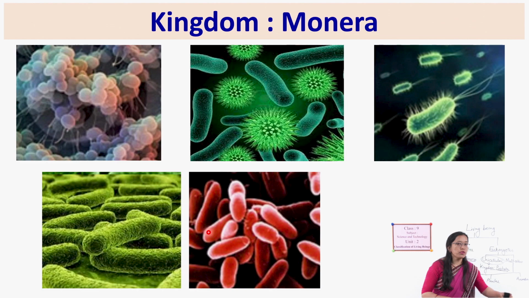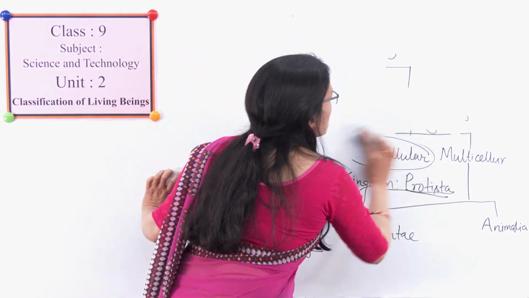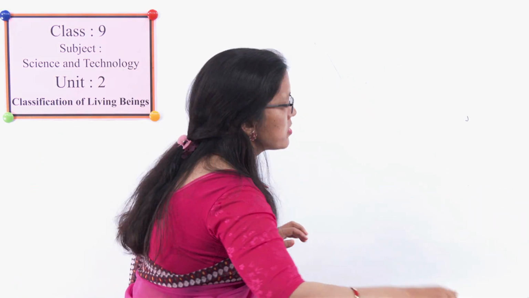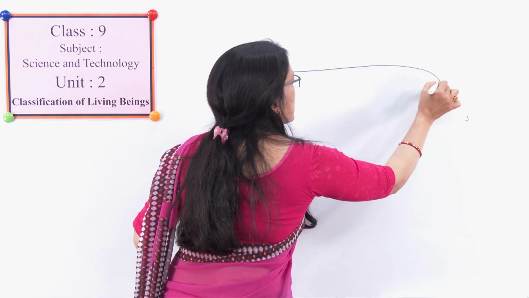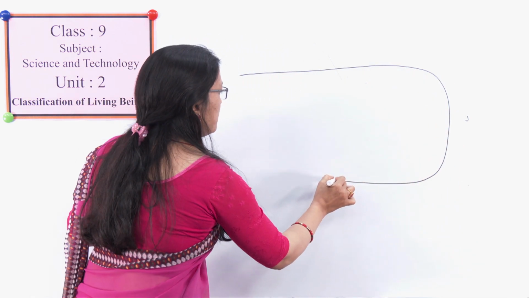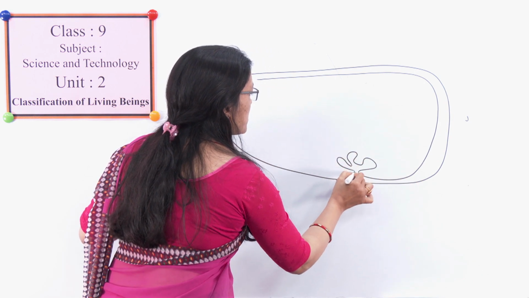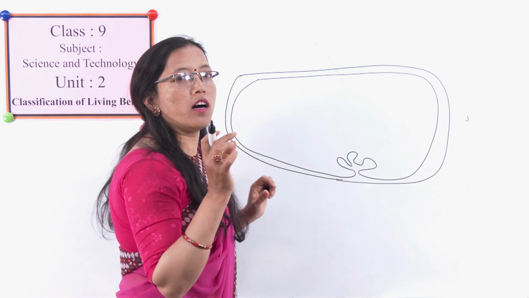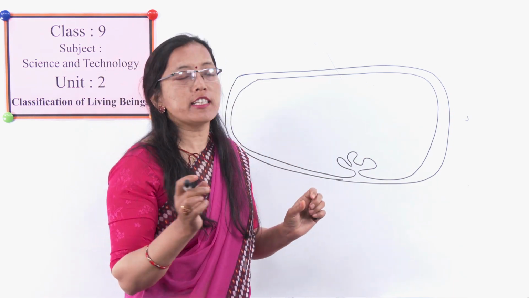Now let us see how the prokaryotic cell, the Monera cell, actually is. All the Monera have the prokaryotic cell. If we see the structure of these organisms, it is very simple. They do not have a complete or definite nucleus.